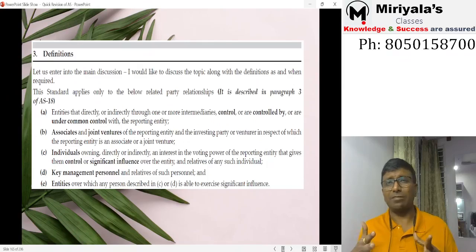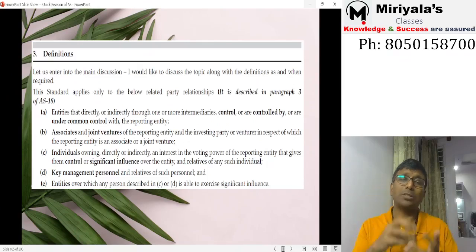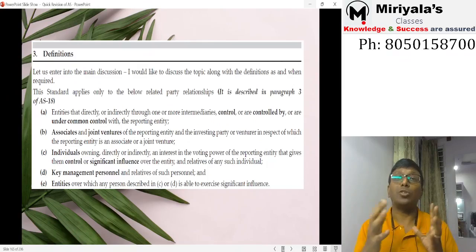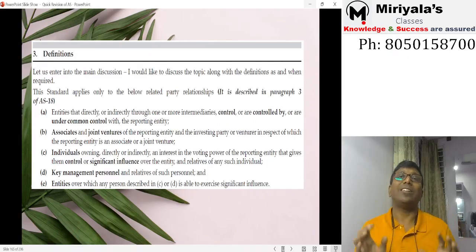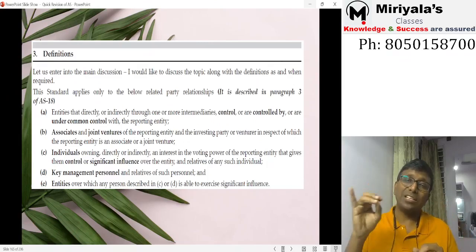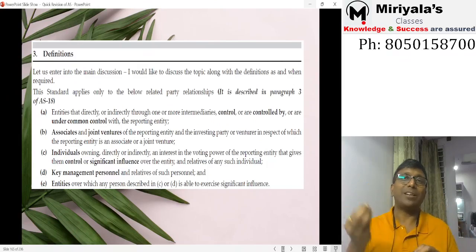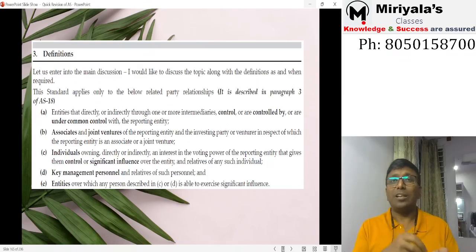People use different language. Fine, only those guys are going to be key managerial personnel to the company. Sir, company secretary is not a key managerial personnel because they are not responsible for the operations. They are responsible only for the compliances. They may be KMP as per the Companies Act, but not as per Accounting Standard 18, because Accounting Standard 18 has given a KMP definition. Company secretary and non-executive directors will not fit in the definition. That's why any remuneration given to company secretary should not be disclosed.